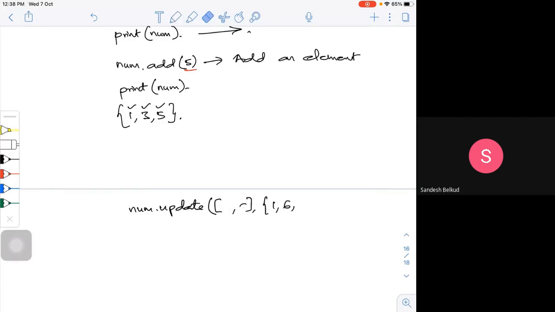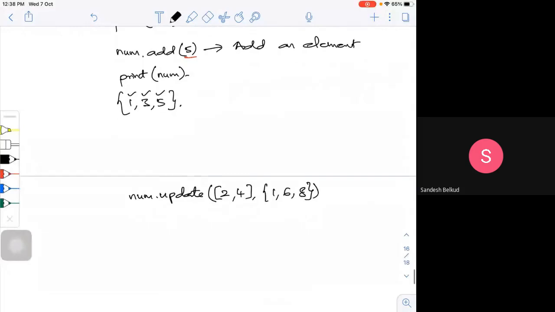Let me add 2, 4, smaller numbers. Okay, 2, 4. So here, let me add 1, 6 and 8. Okay, I'm closing the bracket. I'm just updating it. Now what will be my output if I try to print this num? I can see the output.